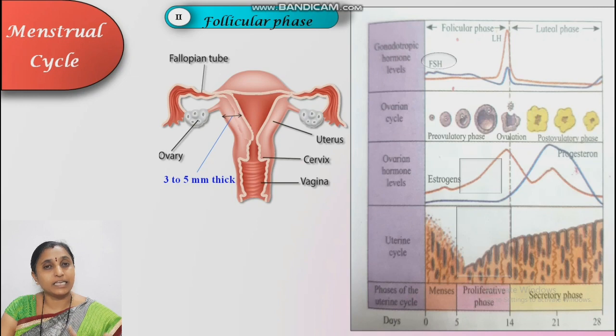Estrogen maintains the thickness of the endometrium, and progesterone also plays an important role in maintaining it. So from 1 millimeter the endometrium becomes 3 to 5 millimeter thick. That change takes place in the follicular phase. Here estrogen level increases with FSH, and the endometrium regenerates.